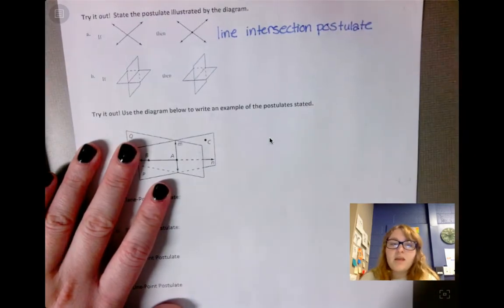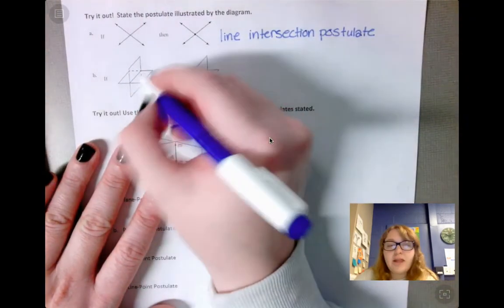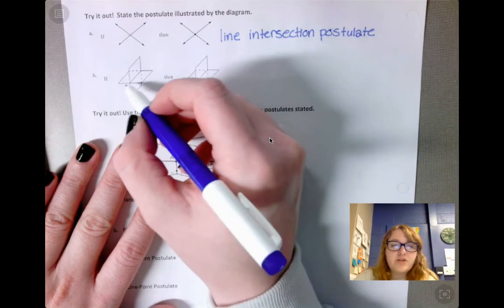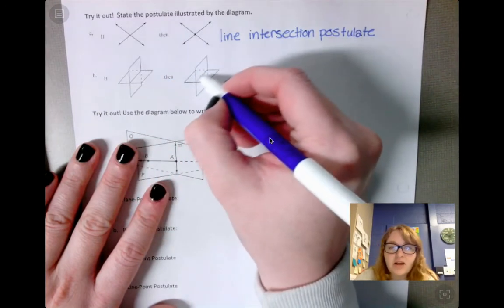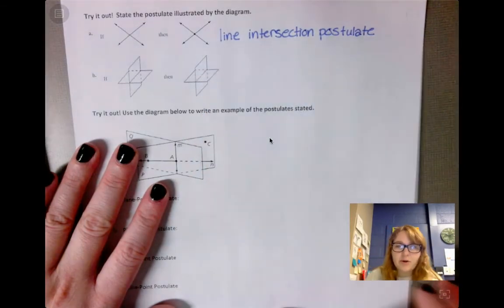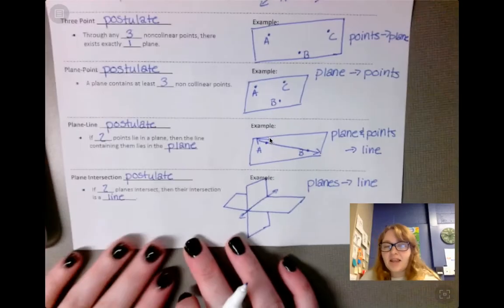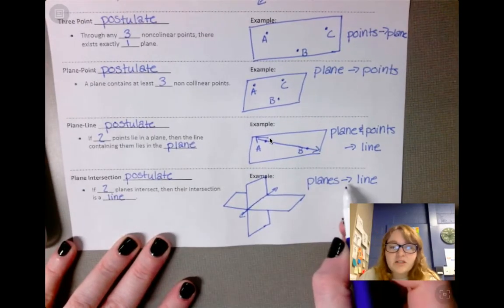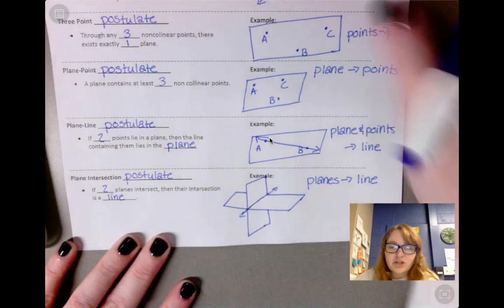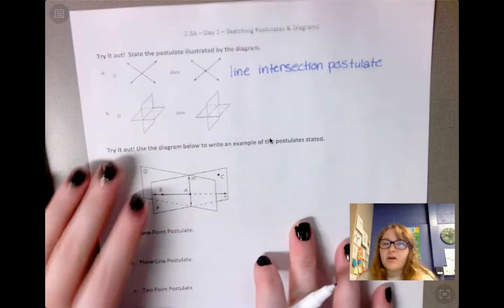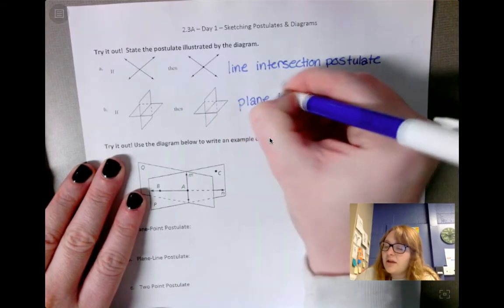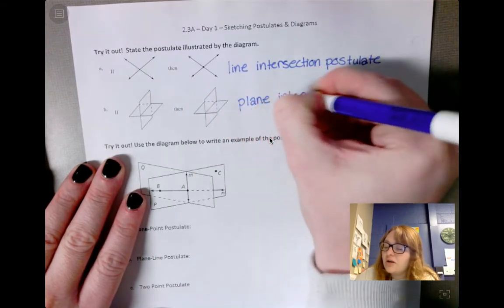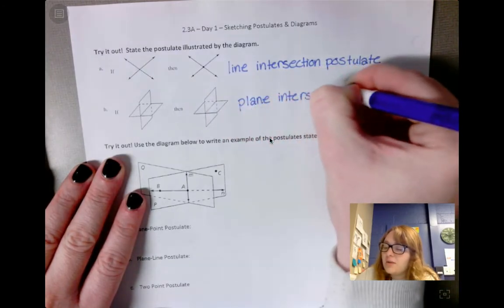Okay, the next one shows two planes intersecting. And if we have two planes intersecting, now there's a little line right here. It's kind of hard to see on the piece of paper. So where do we have planes and get a line? That's going to be our last one here, the plane intersection postulate. So I'm going to write down plane intersection postulate.